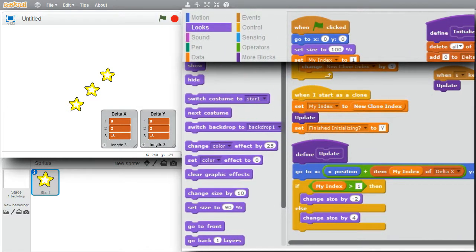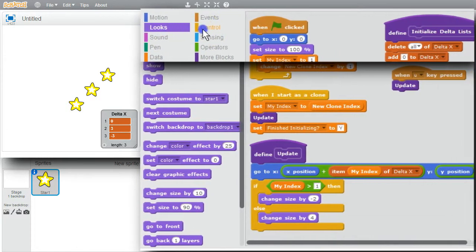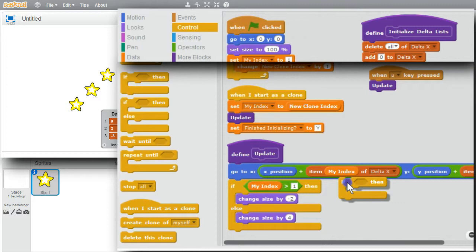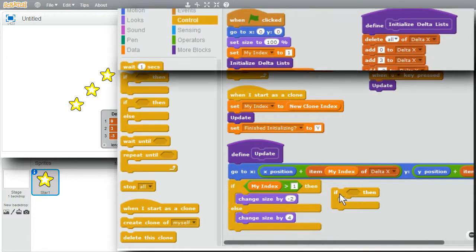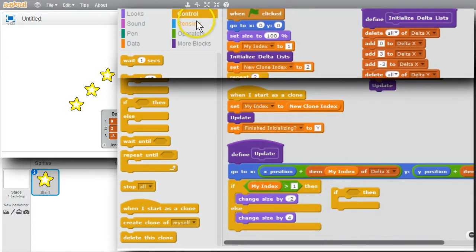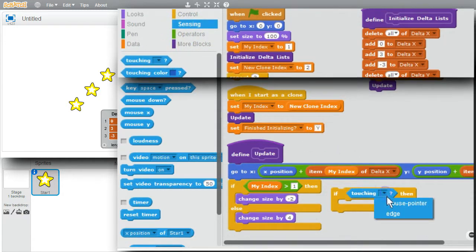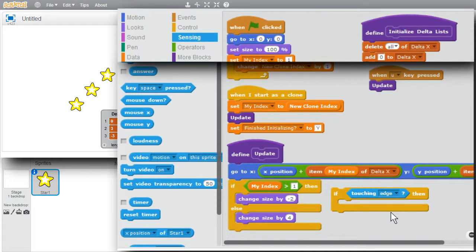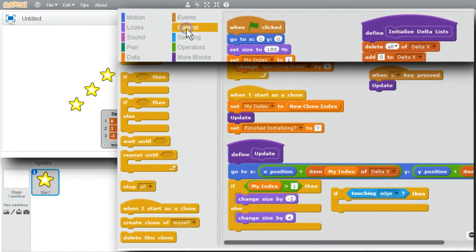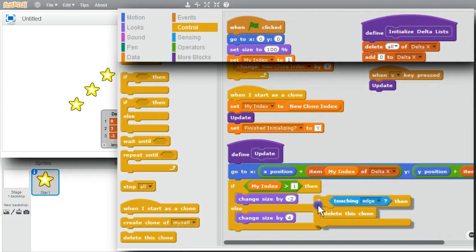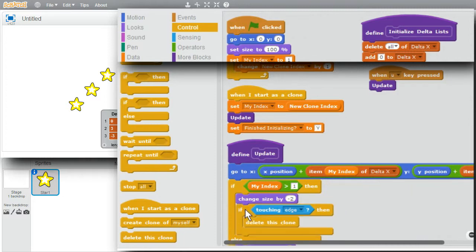I also want the clones to disappear when they hit the edge of the stage. I'll go to Control. If touching the edge of the stage, go to Sensing, Touching, Edge. If it's touching the edge of the stage, I'll delete the sprite. Go to Control, delete this clone. I can only delete the clones. I'll put it in the if part for clones after the size is changed.